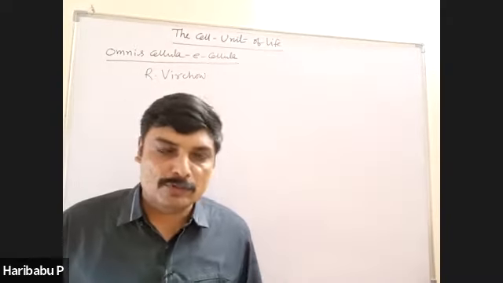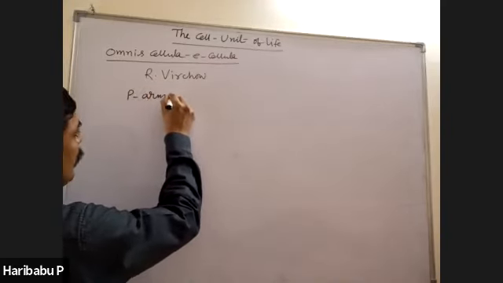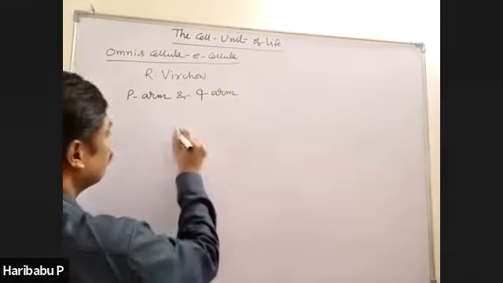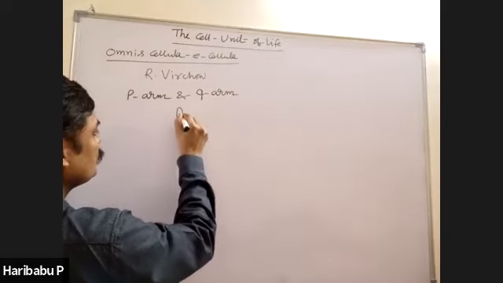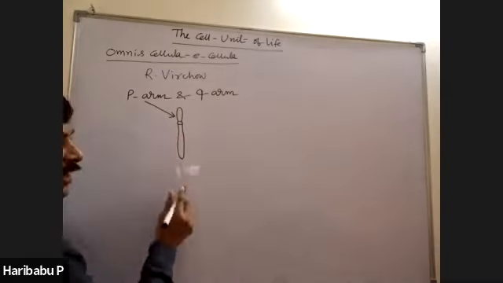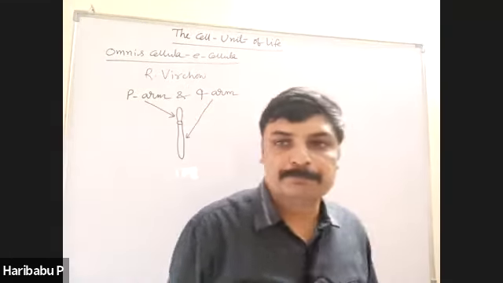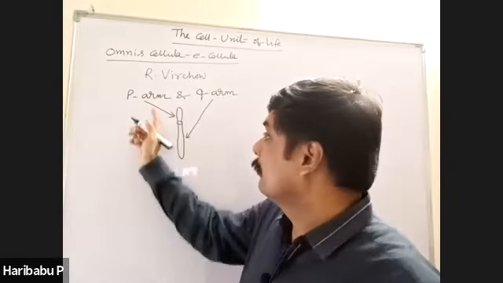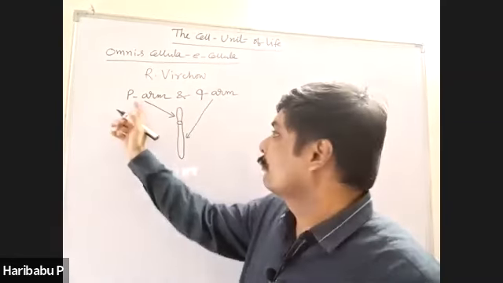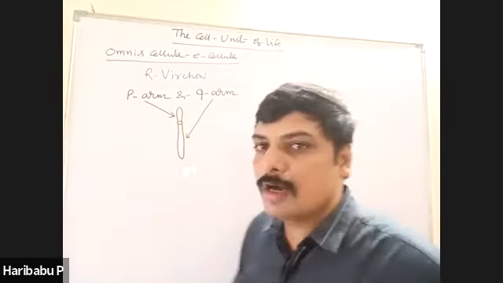Similarly, one more question: P arm and Q arm respectively are. The short arm of the chromosome is called P arm and the long arm of the chromosome is called Q arm. So this is the question asked. P arm is the short arm of the chromosome, whereas Q arm is the long arm of the chromosome.